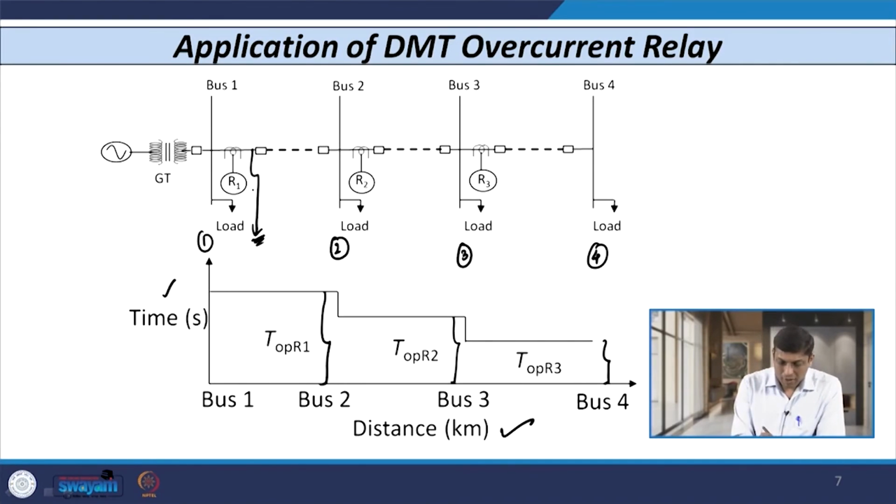So, if a fault occurs at point, let us say P, in the first section where relay R1 is connected, this is the most severe fault, because the fault path involves a minimum value of impedance. And we are clearing this most severe fault with the highest time delay, because the time of operation of R1 is highest.